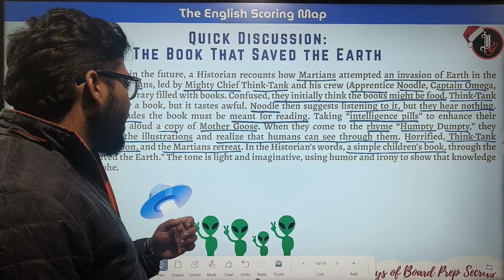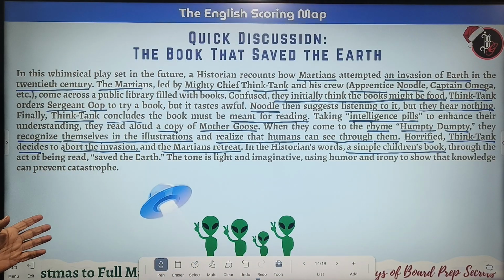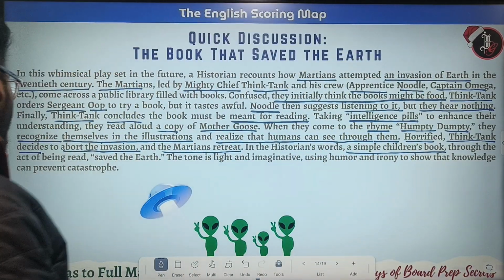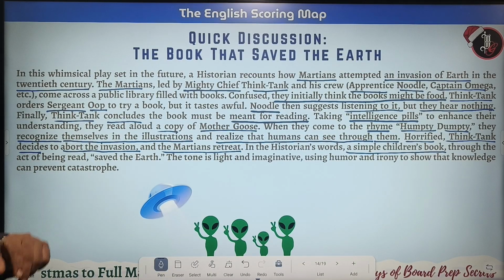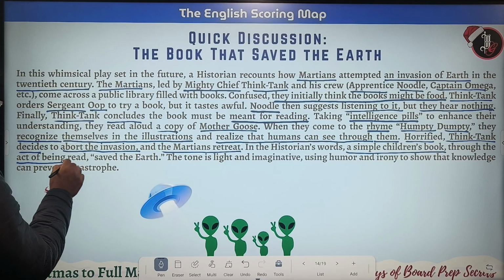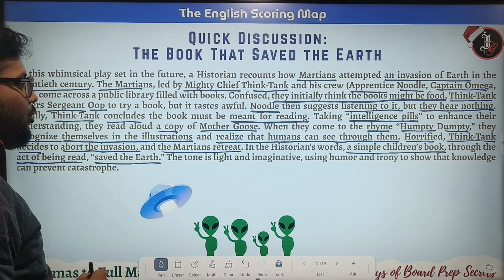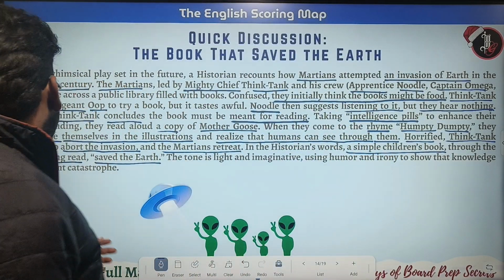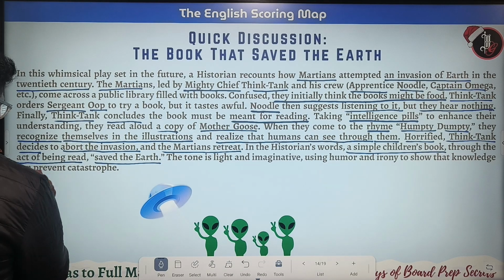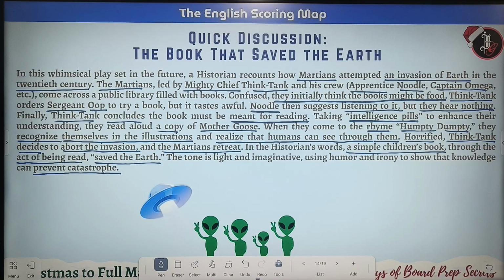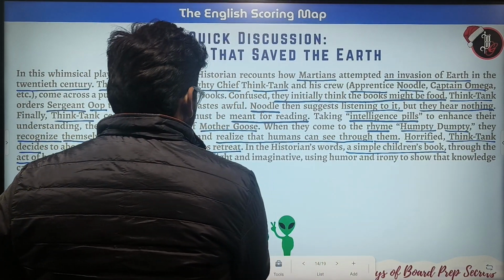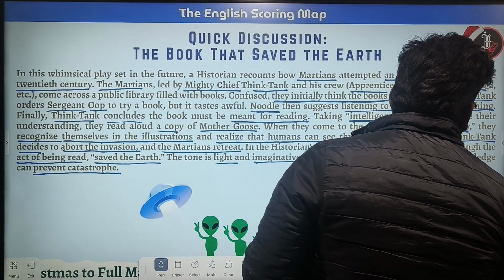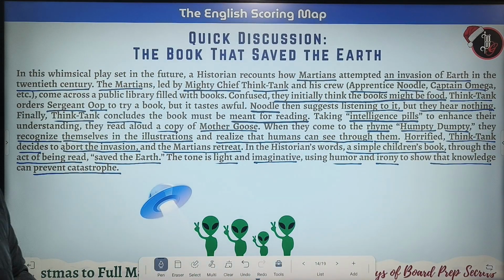The tone is light and imaginative. So according to the historian, a simple children's book, through the act of being read, saved the earth. The tone is light and imaginative, using humor and irony to show that knowledge can prevent catastrophe. We have to remember that.